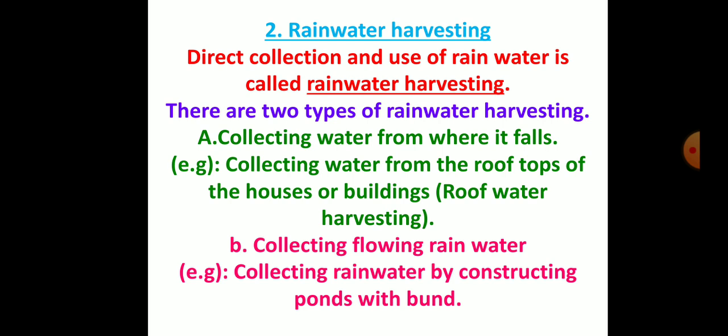Rainwater harvesting. Direct collection and use of rainwater is called rainwater harvesting. There are two types of rainwater harvesting. Collecting water from where it falls. Example, collecting water from the rooftops of the houses or buildings. Rooftop water harvesting. Collecting flowing rainwater. Example, collecting rainwater by constructing ponds with bund.